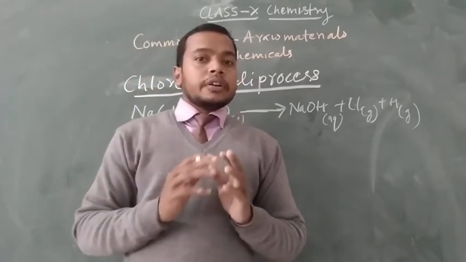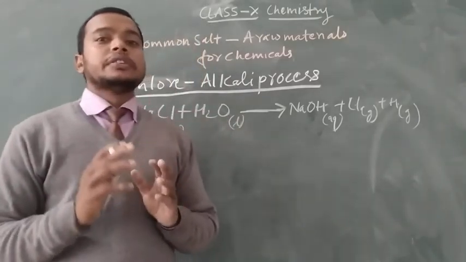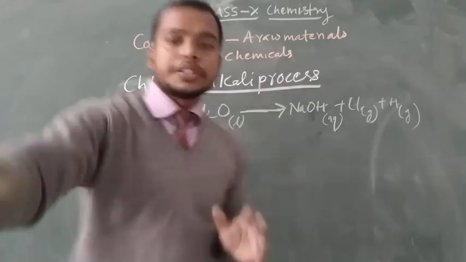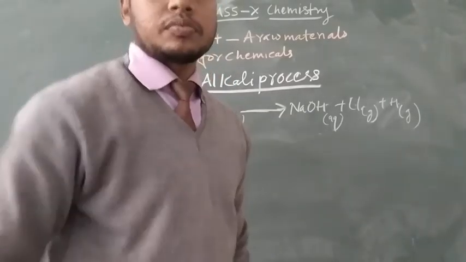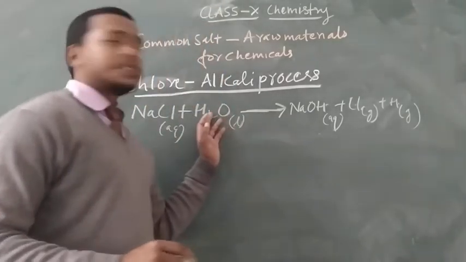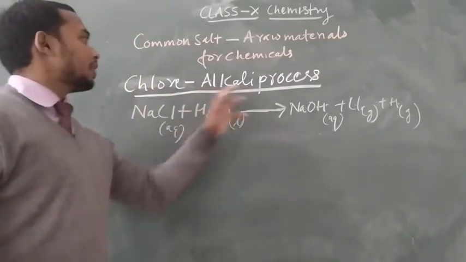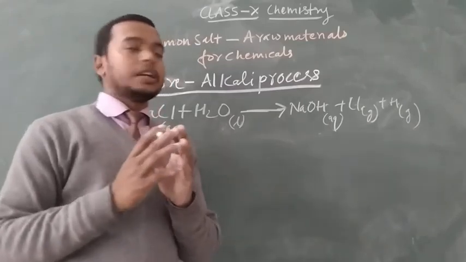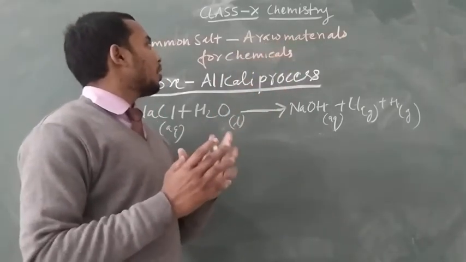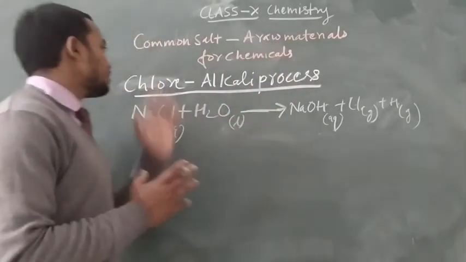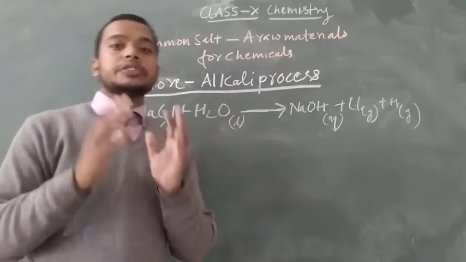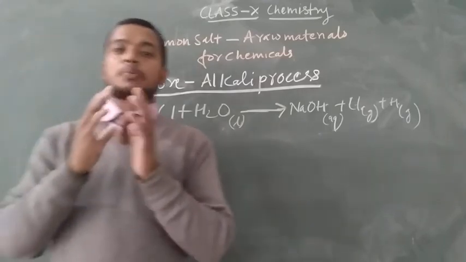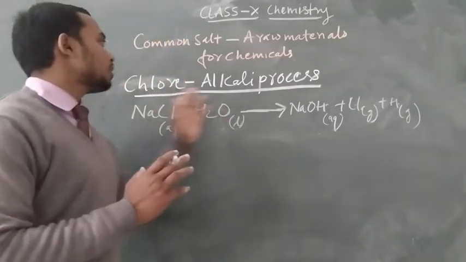So the topic is common salt as a raw material for chemicals. The first heading is the chlor-alkali process, the reaction in which sodium hydroxide and chlorine gas are formed.